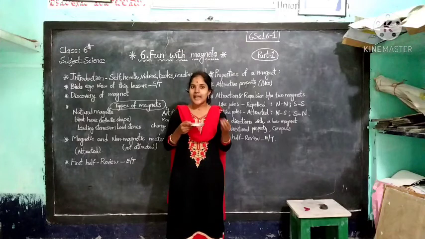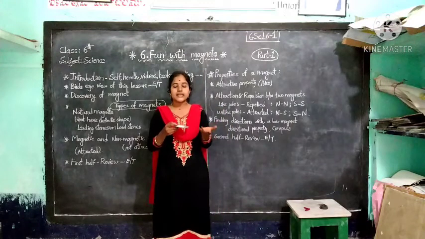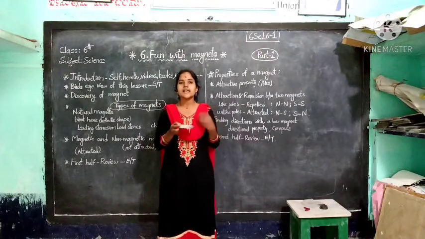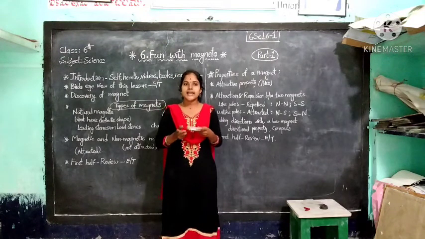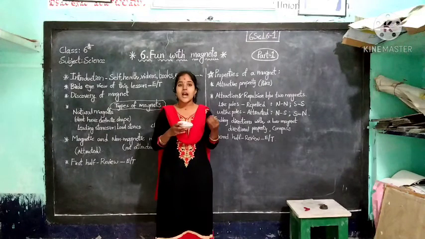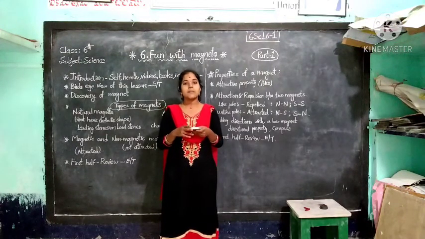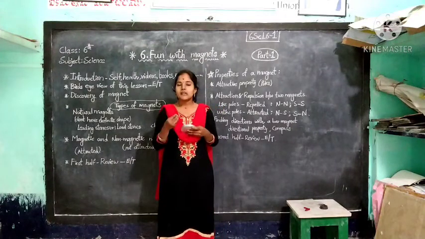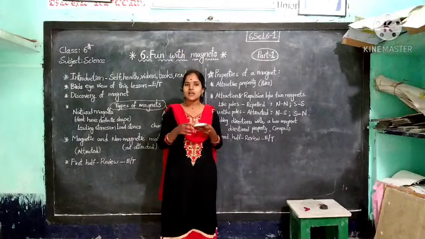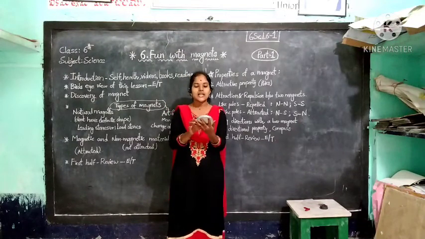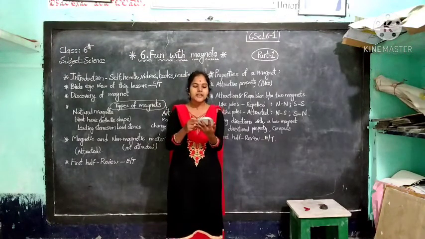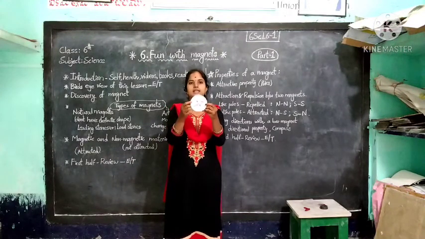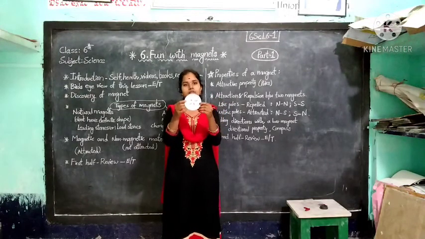The travelers, and also in aeroplanes and ships, the compass must be used to know the direction. Not only that, the army people also used the compass to know the direction in an unknown place. To know the direction of a place, first of all, we put the compass in that place. Then we easily observe that the needle takes the rest position in the north and south direction. Then we know the direction of that place.